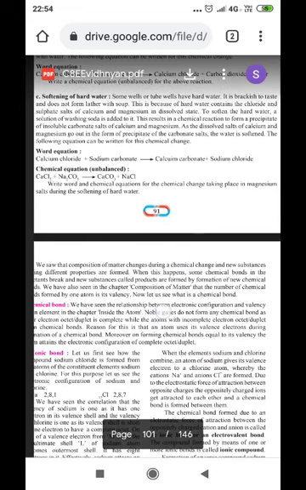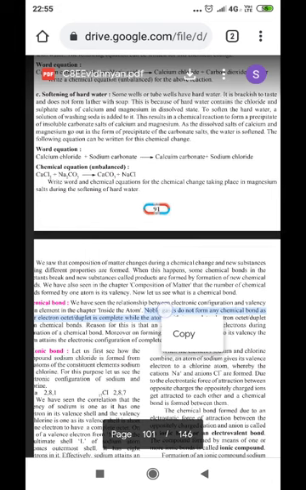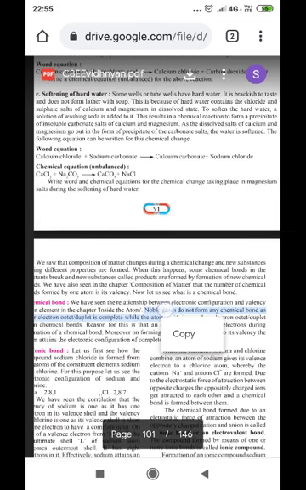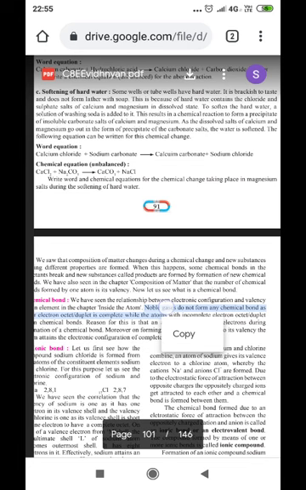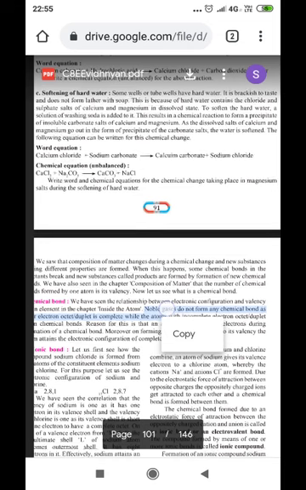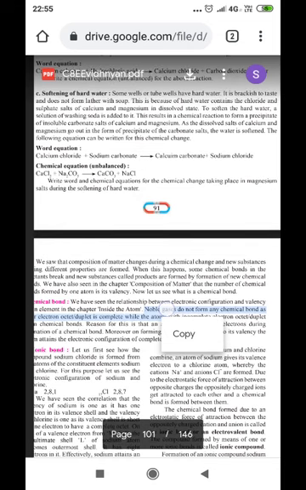Now, softening of hard water. The water which we get from the sea, if we mix it with the detergent powder, and if the lather is formed very easily, then such water is called soft water. Whereas if lather does not form, it is called hard water. So here, softening of hard water. How to soften the hard water?